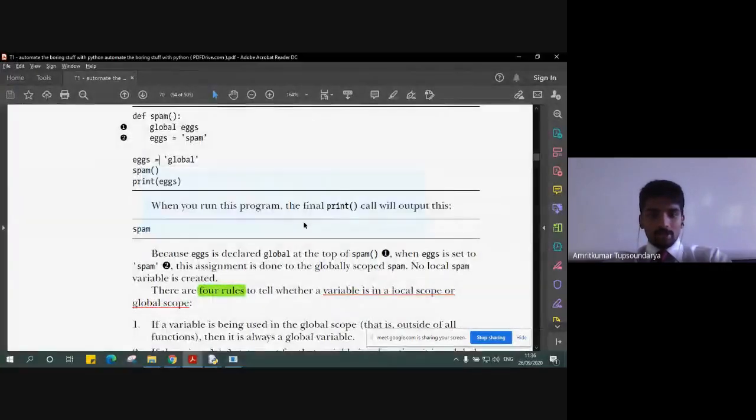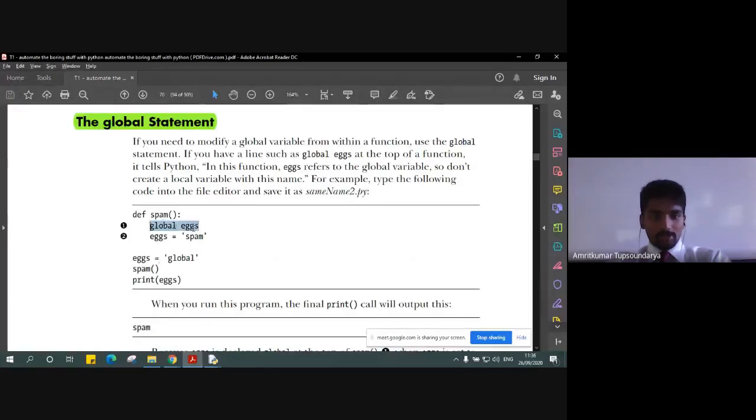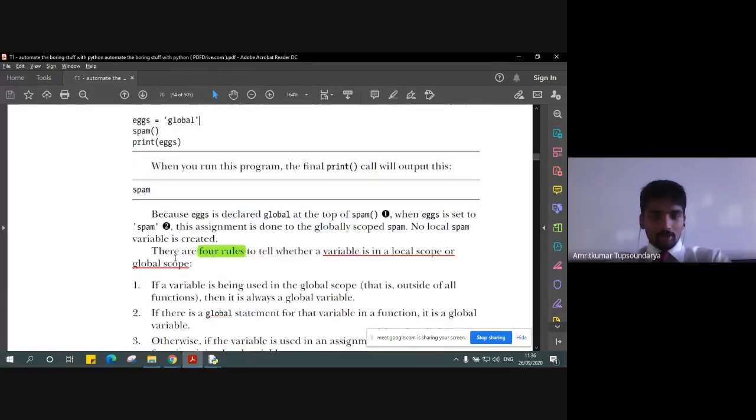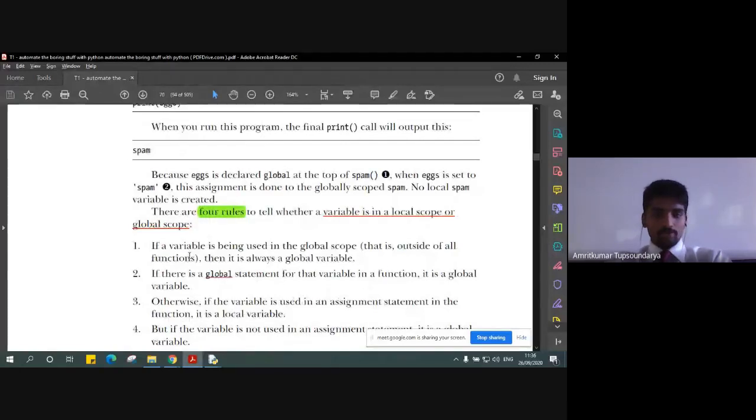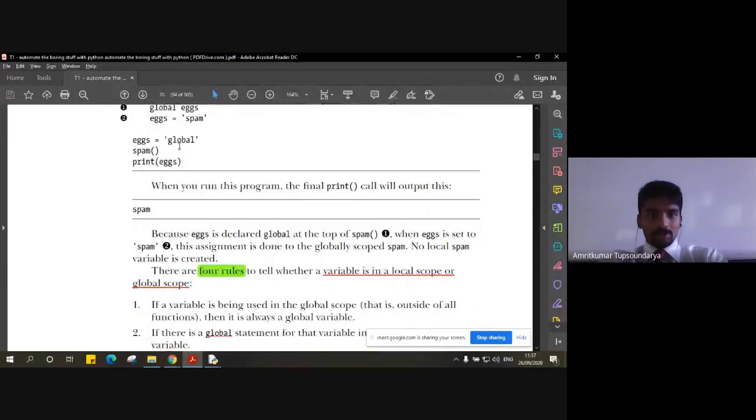You can say there are four rules to tell whether the variable is in a local scope or a global scope. So to avoid that confusion, whether we are calling the variable defined with the global statement, for example here, or the globally declared variable, how do we clarify this? We have four rules, which will tell us whether the variable is a local scope or a global scope variable. So number one is if a variable is being used in the global scope,